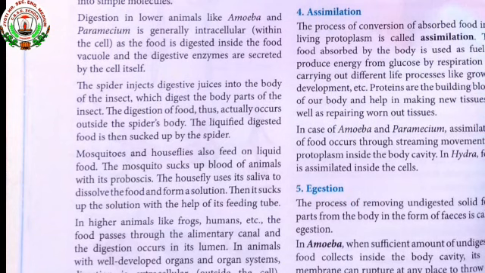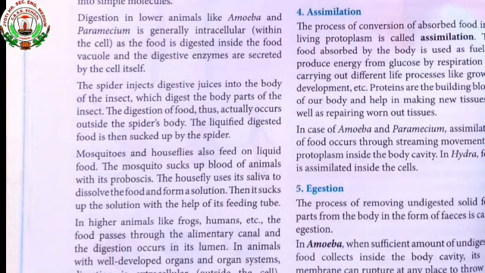And the housefly, same as the spider, uses its saliva to dissolve the food and form a solution. When it is converted into the soluble form, then it sucks up the solution with the help of its feeding tube, that is called the proboscis.